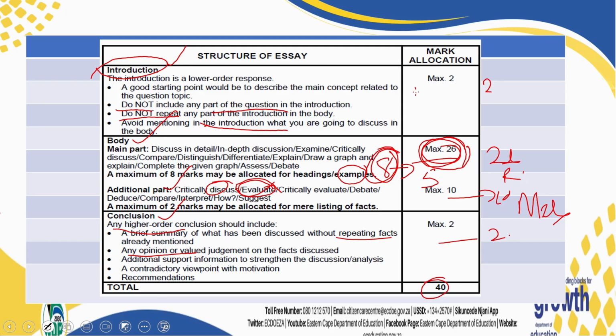And then you can give additional supporting information to strengthen your discussion. That is another way. Or you can come up with a contradictory viewpoint. Maybe these are measures to combat inflation, but you think there is something more important that you can offer us. So remember, in your conclusion, you can conclude on the main body. You can also conclude on your additional part. So you can conclude on any one of them. So please end on a high note for you to get the marks for the conclusion.